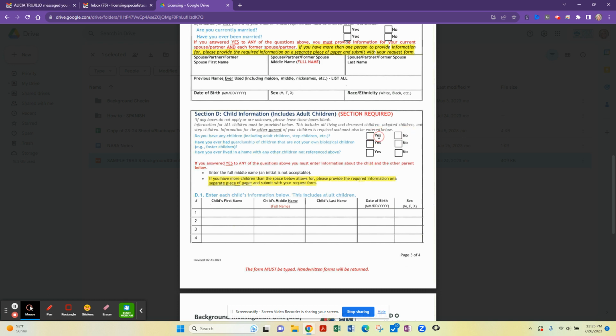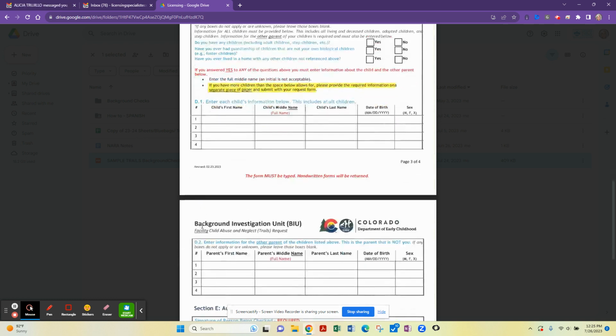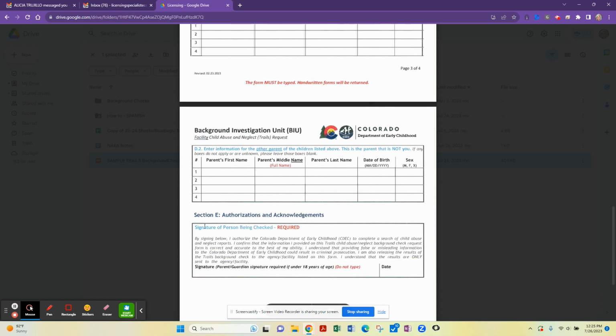If you mark yes to any of these questions, please provide the information below. In D1, which is asking for those children's information, and D2, which is asking for the other parent of the children mentioned here in D1. Section D2 is for the other parent.